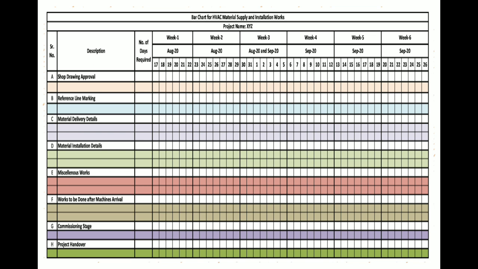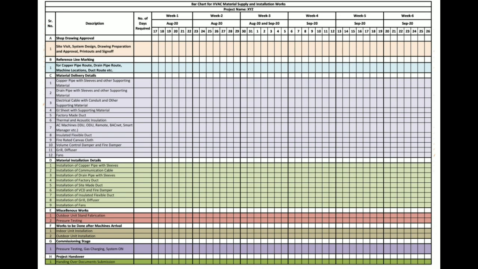Now let's fill up what is going to happen in each stage. After filling up, it will look like this. In the very first stage, site is visited. If it is design based project, system is designed from the start, and if it is tender based project, system is already designed by consultant and tender drawing is given. This drawing is to be converted into shop drawing and get it approved.